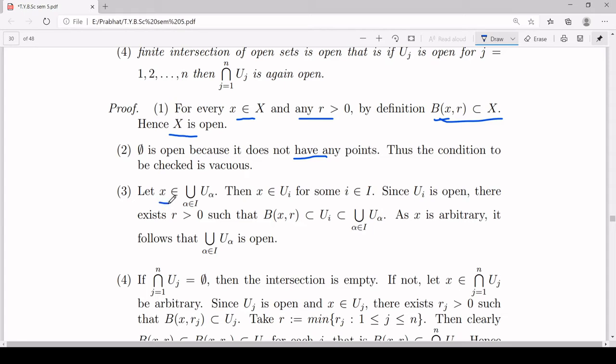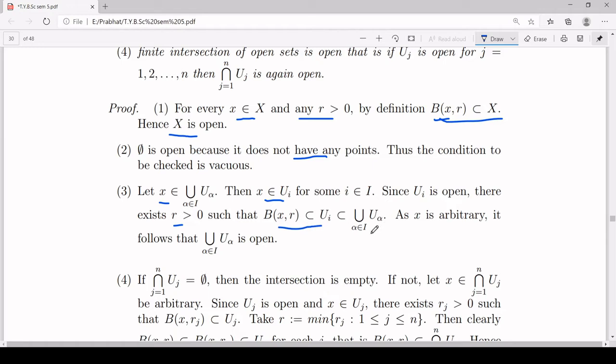So start, let x belong to this union. x belongs to this union, that means x belongs to some member of this union. So you can say for some particular i in that index set, x belongs to that U_i. Since U_i is open, there exists r greater than 0 such that B(x, r) is a subset of U_i.